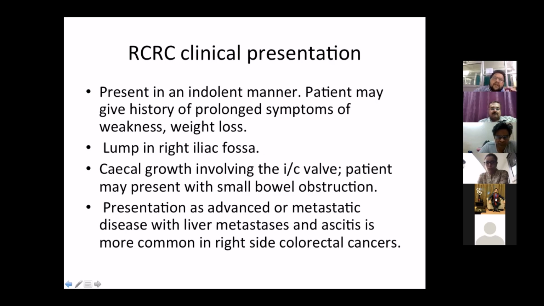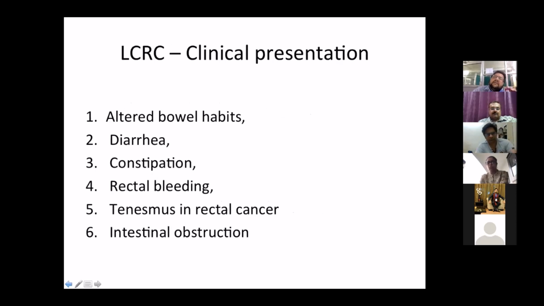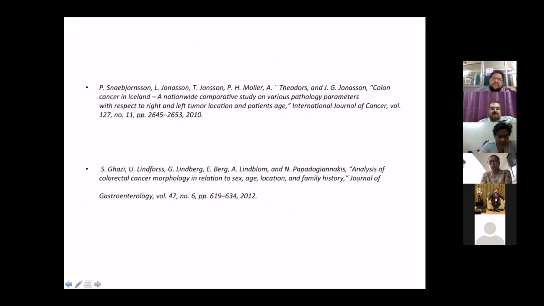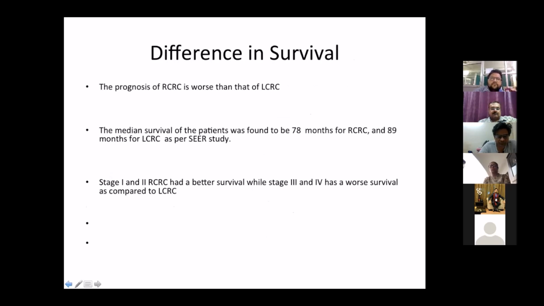left-sided colorectal cancer. The left-sided colorectal cancers will present with altered bowel habits, diarrhea, constipation, rectal bleeding, tenesmus in rectal cancer, and intestinal obstruction. These data I took from the various studies which I have mentioned over here.